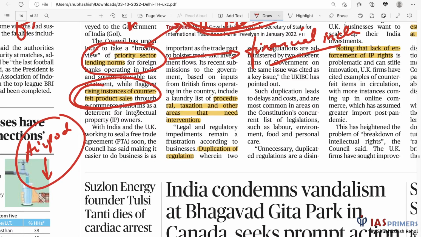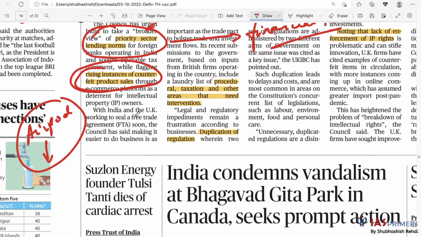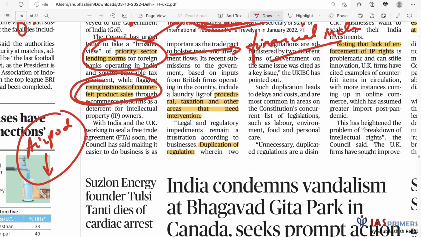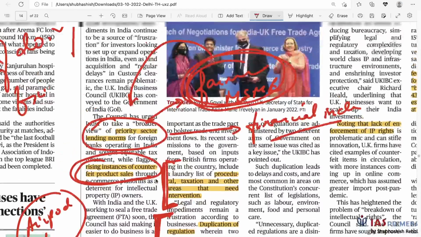So those who have the intellectual property on that are getting disadvantaged because of this. Okay, besides concerns associated with tax procedures, taxation, these are further areas. Let's see. So one they say is that these regulations are difficult. There are multiple regulations, or there is duplication of regulation.